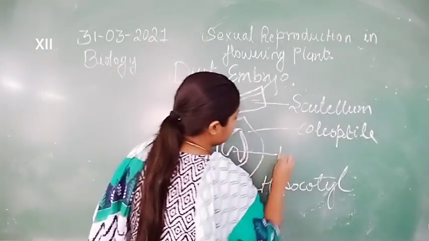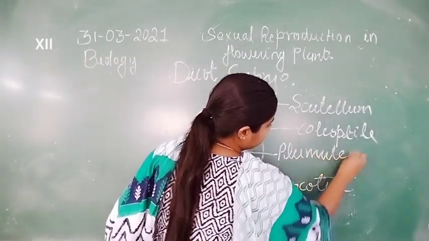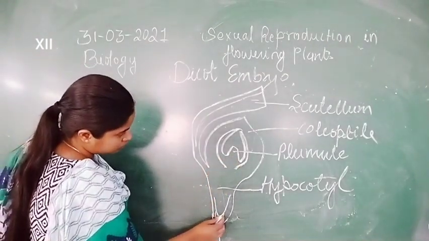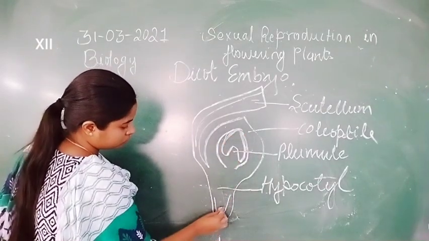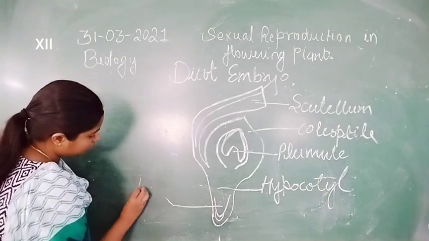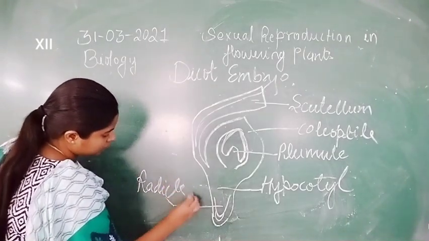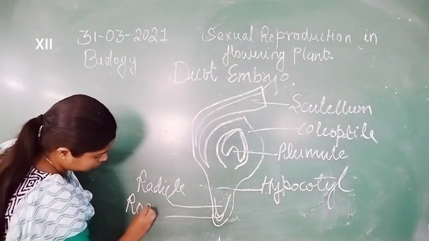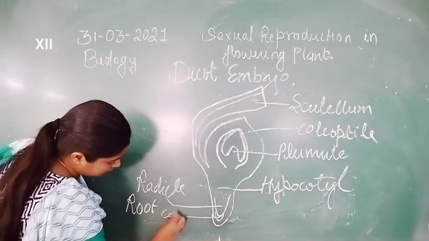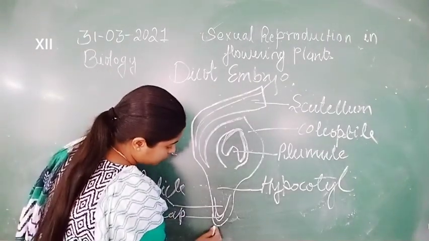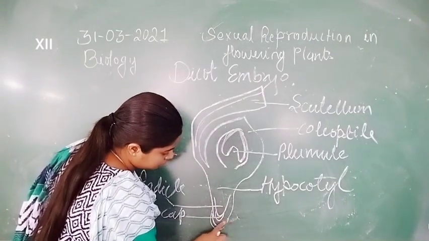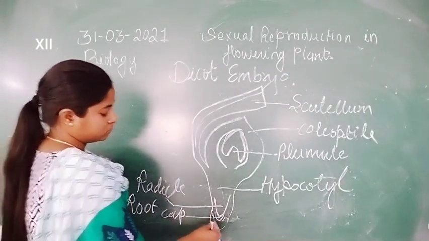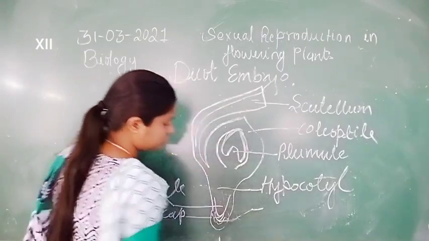Now here is the plumule, and the radicle covered by the root cap, and the root cap is enclosed by the coleorhiza.